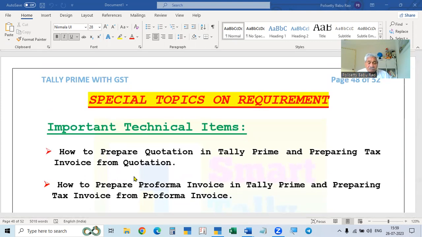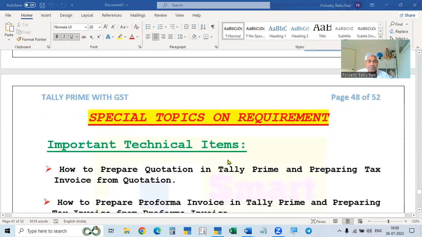So here, first of all, what is meant by quotation, how to prepare a quotation, what is the use of a quotation, and how to prepare a quotation in Tally Prime, and how to prepare a tax invoice, the sales invoice called a tax invoice, from the quotation. And then next, what is meant by a proforma invoice, how to prepare the proforma invoice in Tally Prime, and then how to prepare the tax invoice from the proforma invoice. So first of all, we will take up quotation.